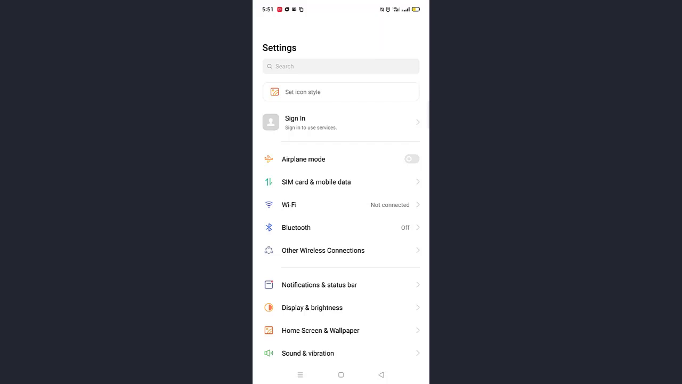So here you will see the airplane icon. So if you want to turn on airplane mode, select it to the on position. So now airplane mode is turned on, and also you will see the airplane icon on top as we can see here. And if you want to turn it off, select it to the off position, select it to the left side,